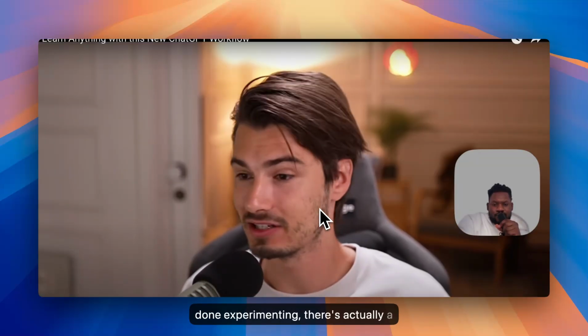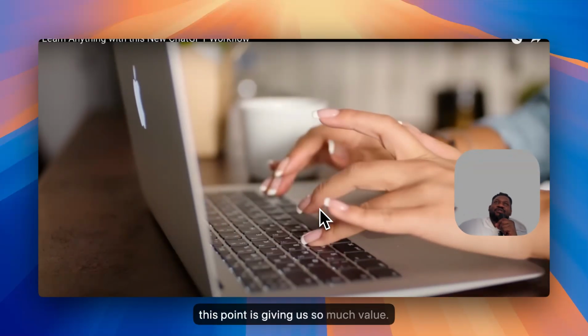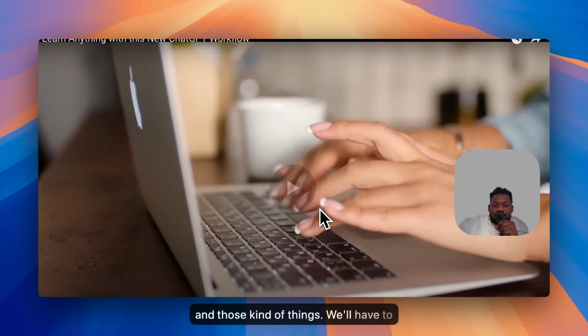But once you're done experimenting, there's actually a final step that will really help you lock in these concepts, and that's engaging with the material. I mean, at this point, it's giving us so much value. So this final step, I don't know what it's going to give us, but already with what I've said, I think there's a lot of value you can get from that. The way it's built is good, but if you add it to what I was talking about, like also try to hyper specify what the LLM should be able to do, or where you should go to look for information, and those kind of things.